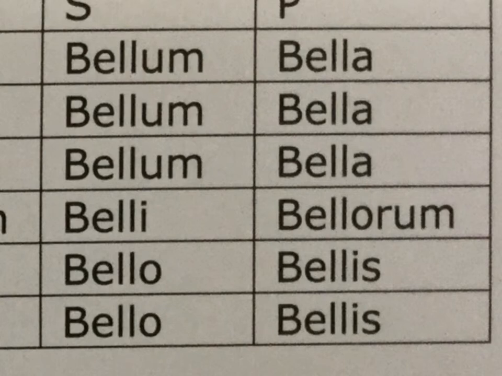So we have war, bellum, vocative, bellum, O war, accusative, bellum. And then just your normal second declension endings: belli, bello, bello. And then in the plural, bella, bella, bella. And then, of course, the genitive, of the wars, bellorum, to the wars, bellis, by, with, or from the wars, bellis. So we have bellum, bellum, bellum, belli, bello, bello, bella, bella, bella, bellorum, bellis, bellis.